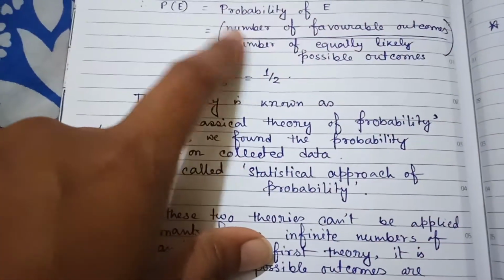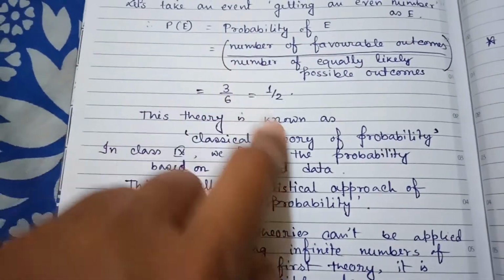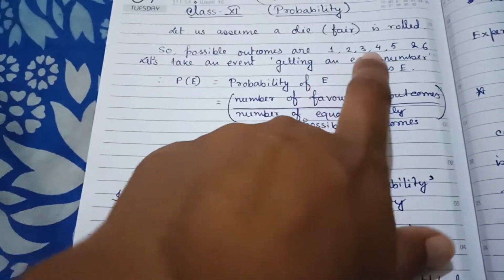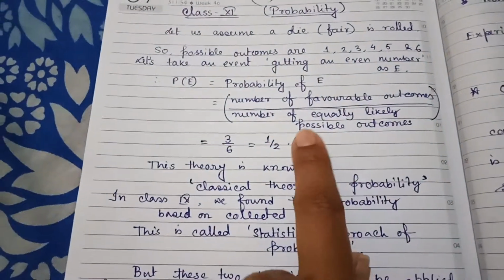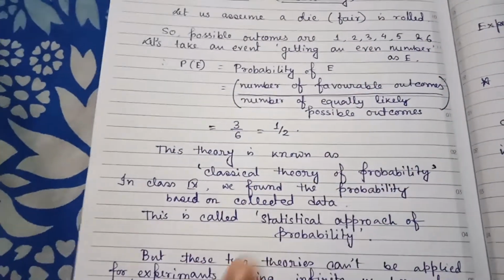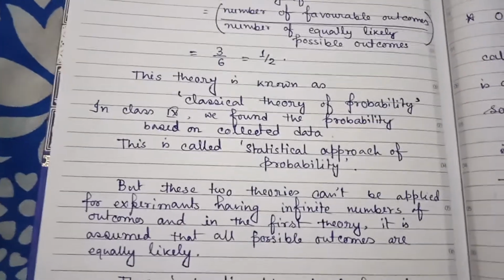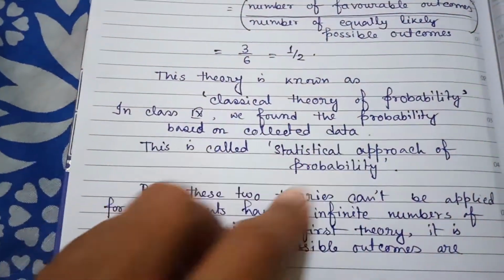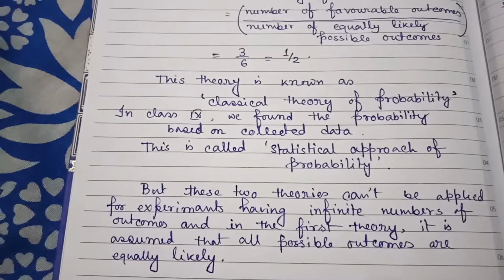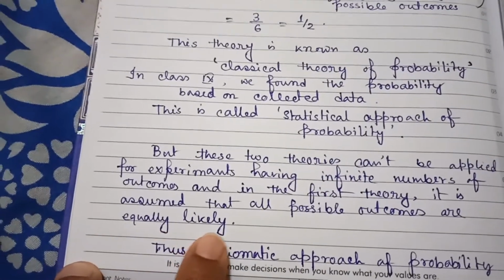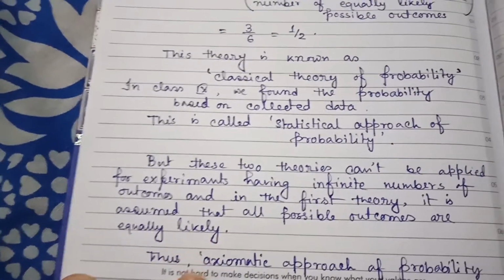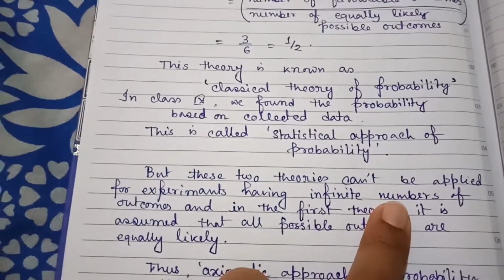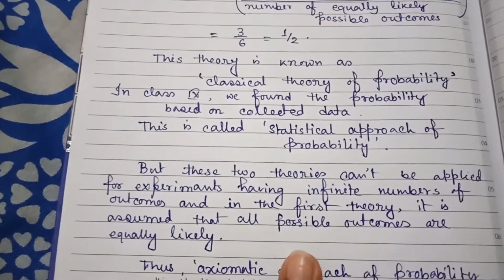In the classical theory, we assume that all possible outcomes are equally likely. Sometimes the outcomes may or may not be equally likely, and may be finite or infinite in number.